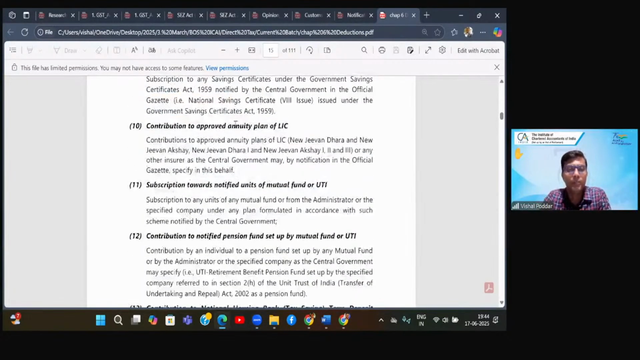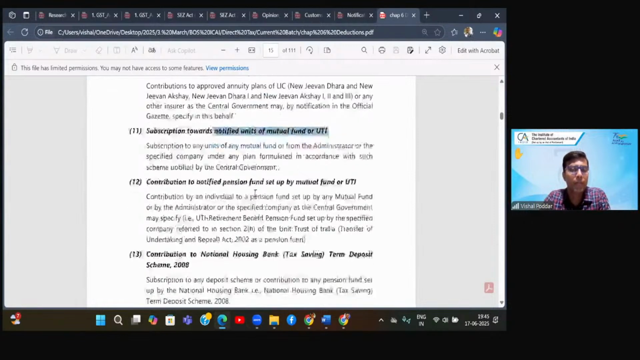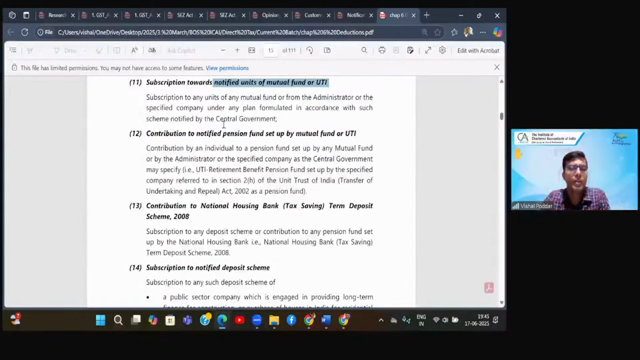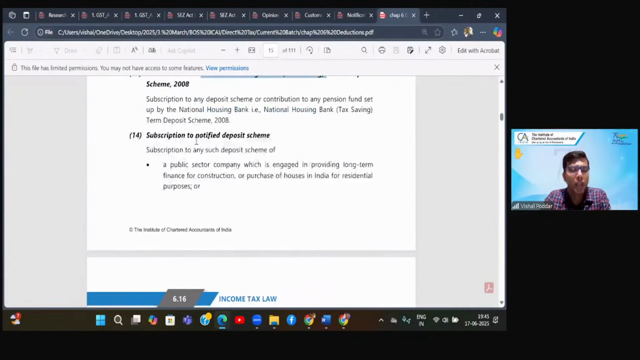Fine. Then the other schemes or plans are annuity plan of LIC, then some notified mutual fund schemes of LIC or UTI, which are notified by the government. Then notified pension fund, which is again set up by mutual fund or UTI. Then you have deposited your money in National Housing Bank tax saving scheme. Then you have taken subscription of some specified deposit schemes.